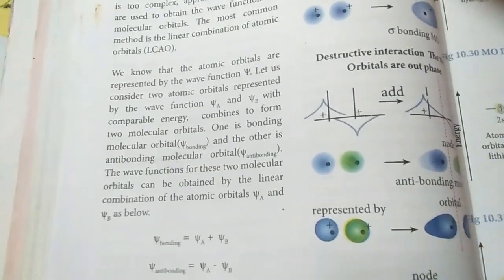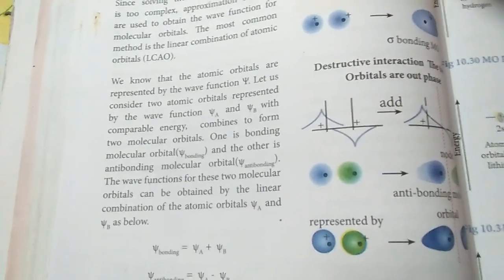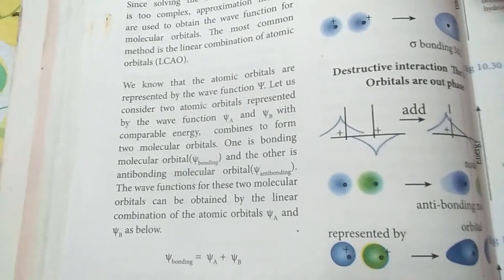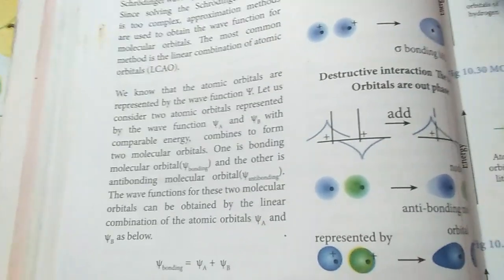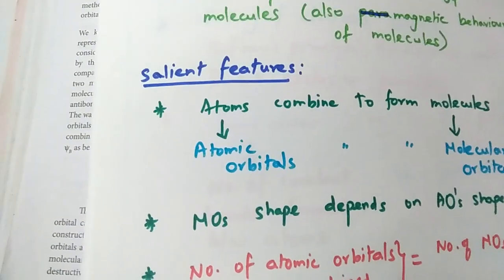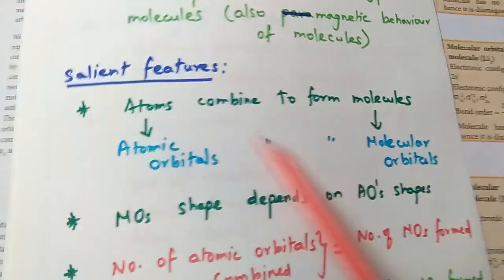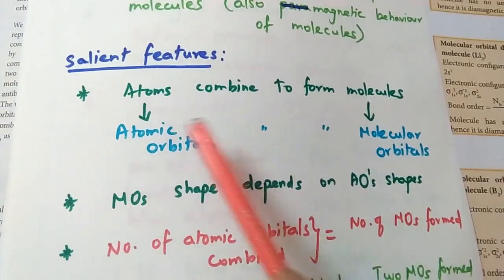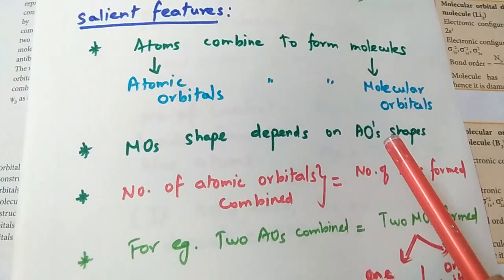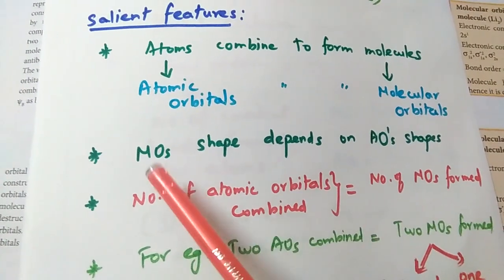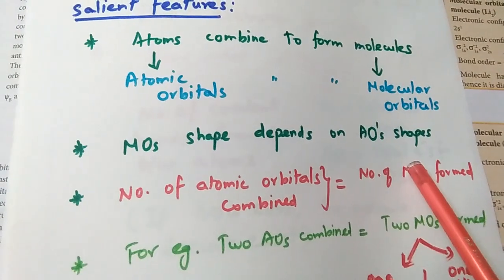Hope you have understood the postulates of molecular orbital theory. Once again, I am going to recapitulate the salient features. What are the salient features? When two atomic orbitals combine, two molecular orbitals are formed. Atomic orbitals combine to form molecular orbitals. The shape of molecular orbitals depends on the shape of atomic orbitals.